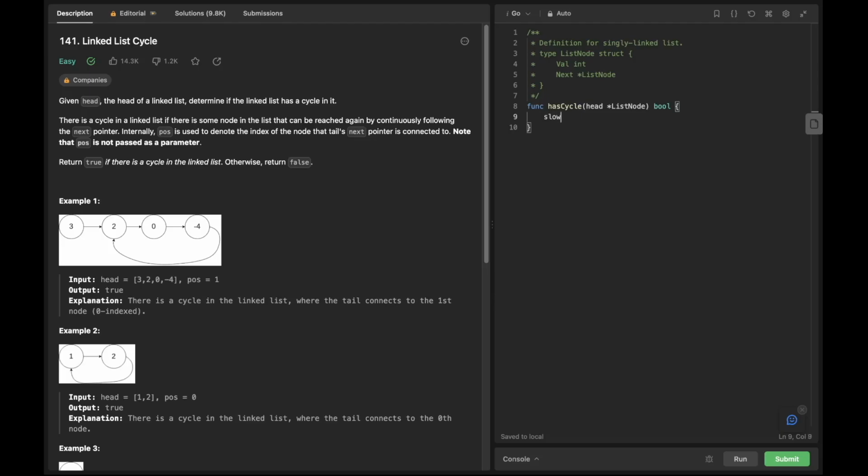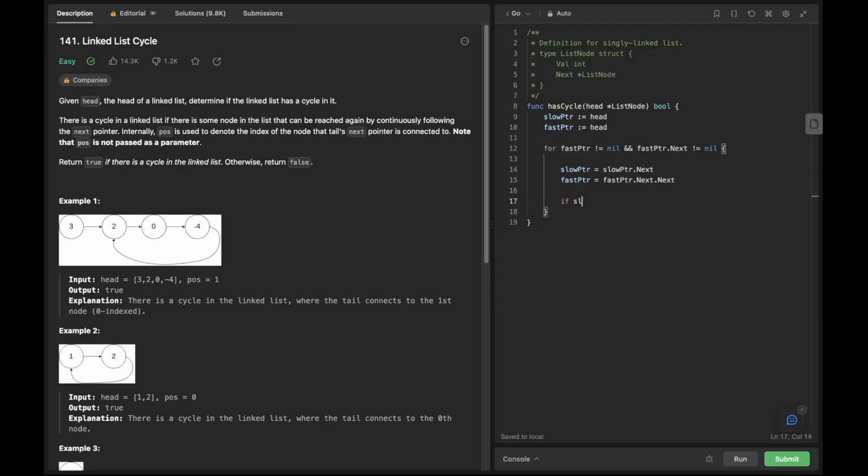First, we initialize both the slow pointer and fast pointer to the head of the linked list. And as long as there are still elements to check for the fast pointer, and it has not reached the end of the linked list, we want to iterate through the list. Each time, we set the slow pointer forward 1 index, and the fast pointer we want to move twice as fast as the slow pointer, so we set it 2 indexes forward.